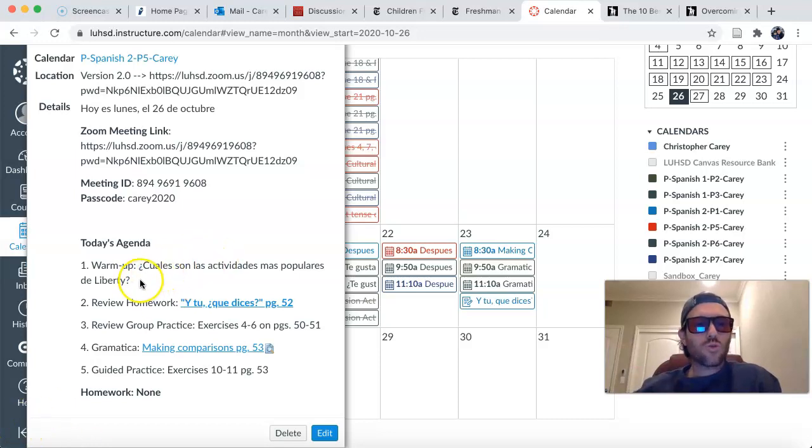Para empezar tenemos un warm-up question, una pregunta para empezar la clase hoy. ¿Cuáles son las actividades más populares de Liberty? So list, as you did for your homework, some of the most popular activities for Liberty. That's today's homework. ¿Y tú qué dices?